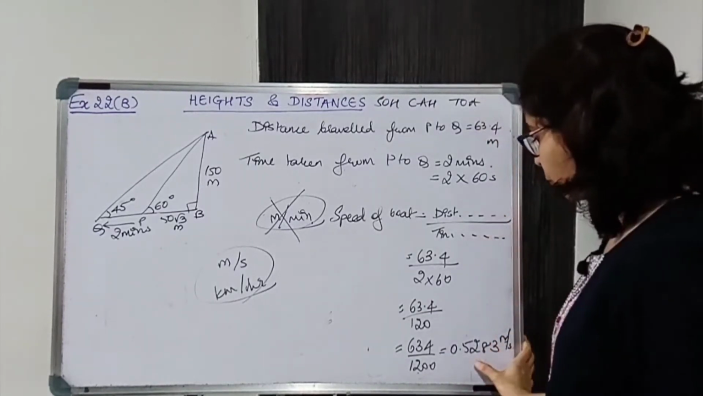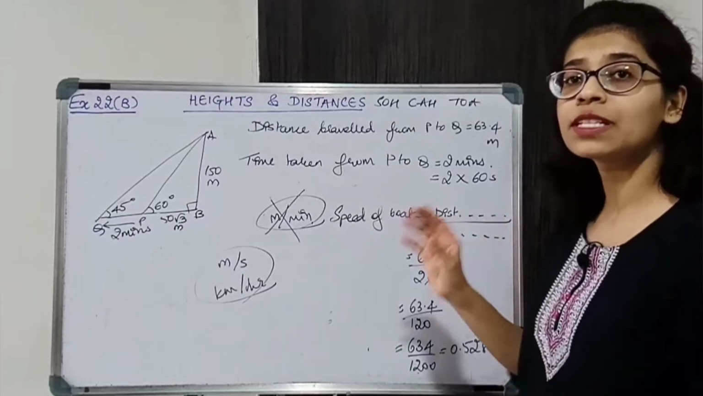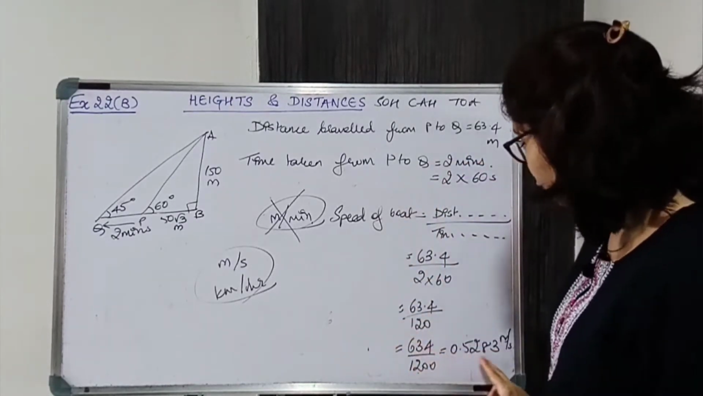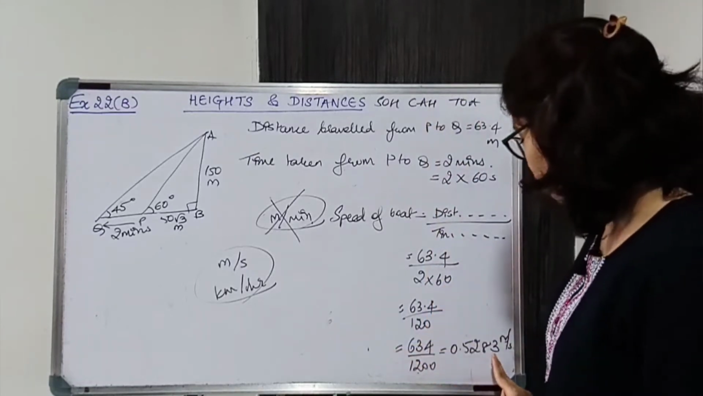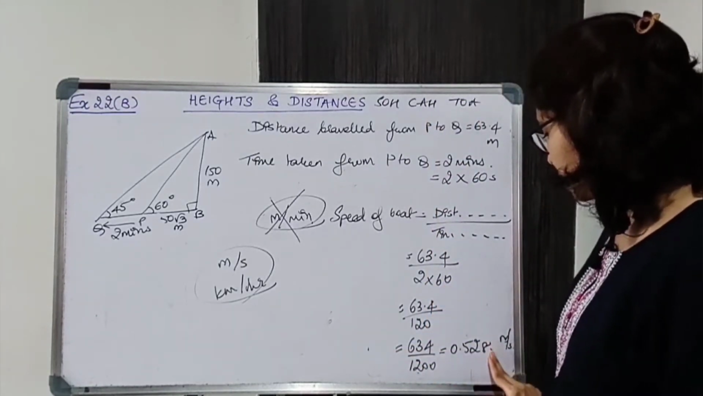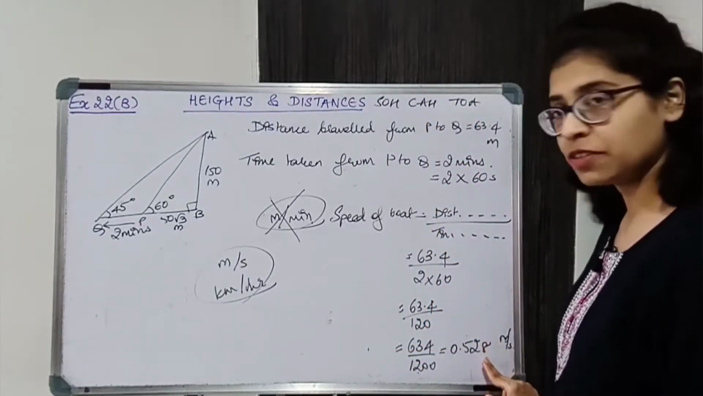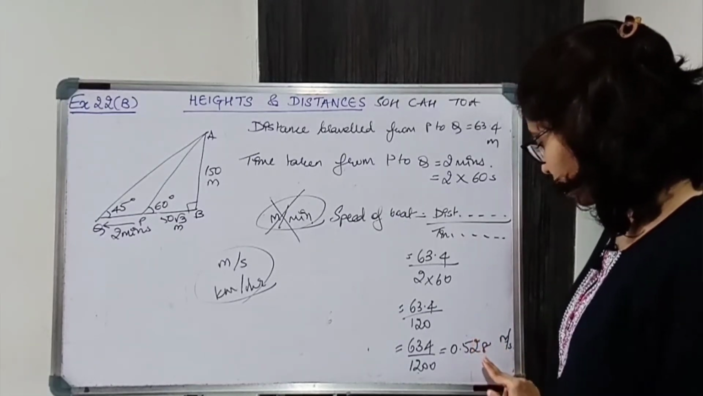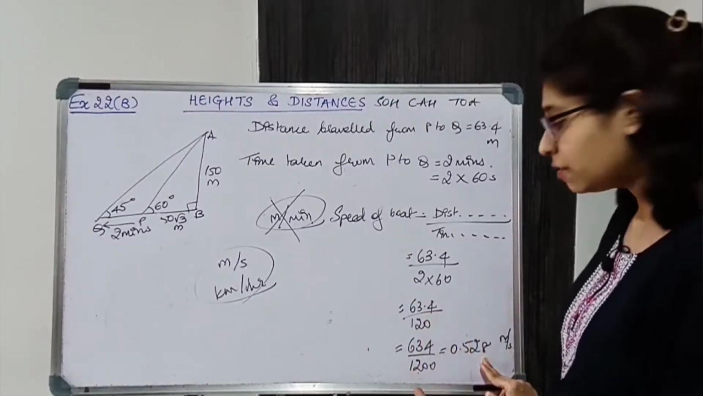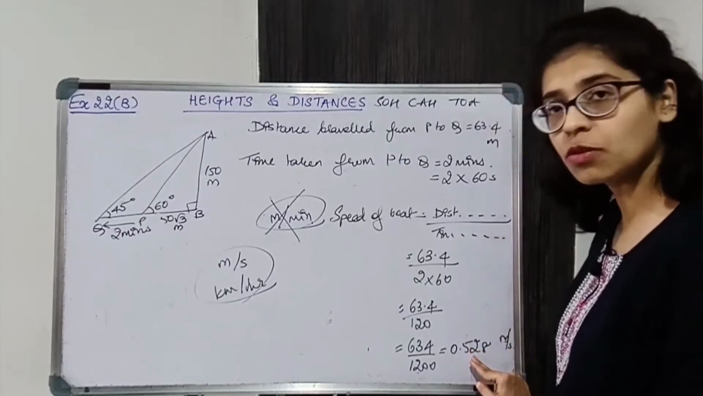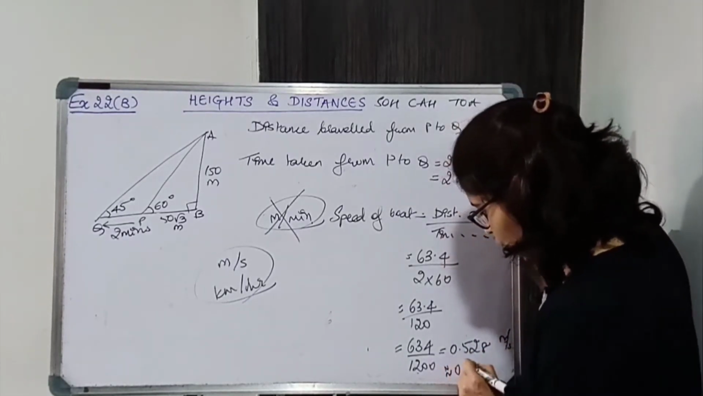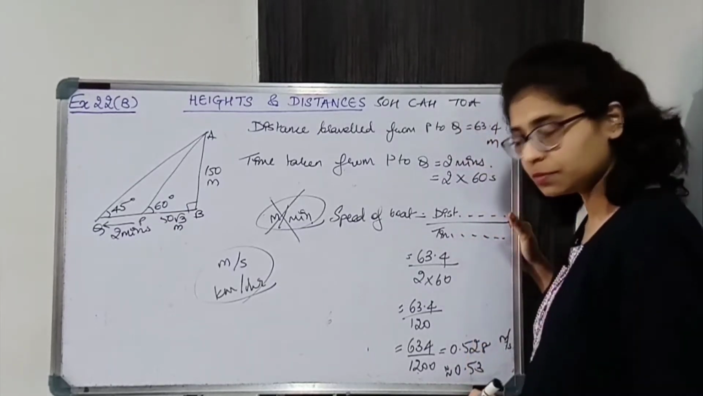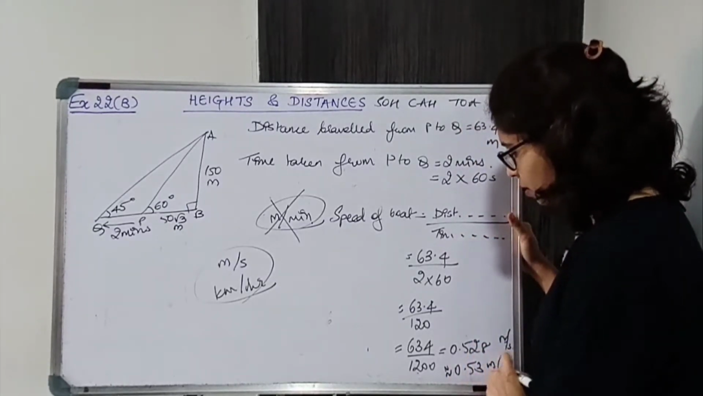So 0.5283 meters per second is the speed. Now we are not going to consider up to 4 decimal places. We'll round it off to 2 decimal places. So 3 is less than 5. So we are not going to add anything to the previous digit. यहाँ पे 8, it is bigger than 5. So we'll add 1 to this. Okay, 5 to 8 is approximately equal to 0.53. ठीक है, meters per second.